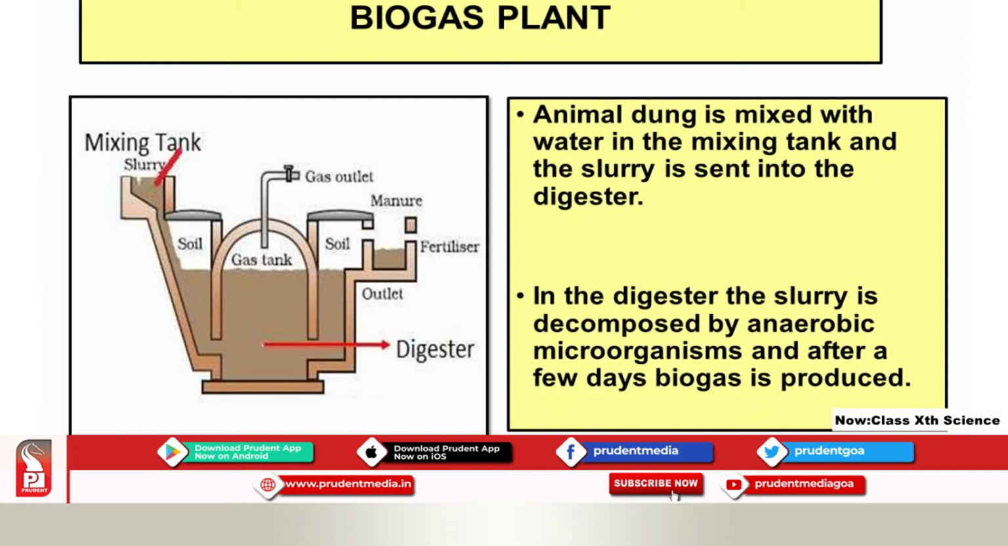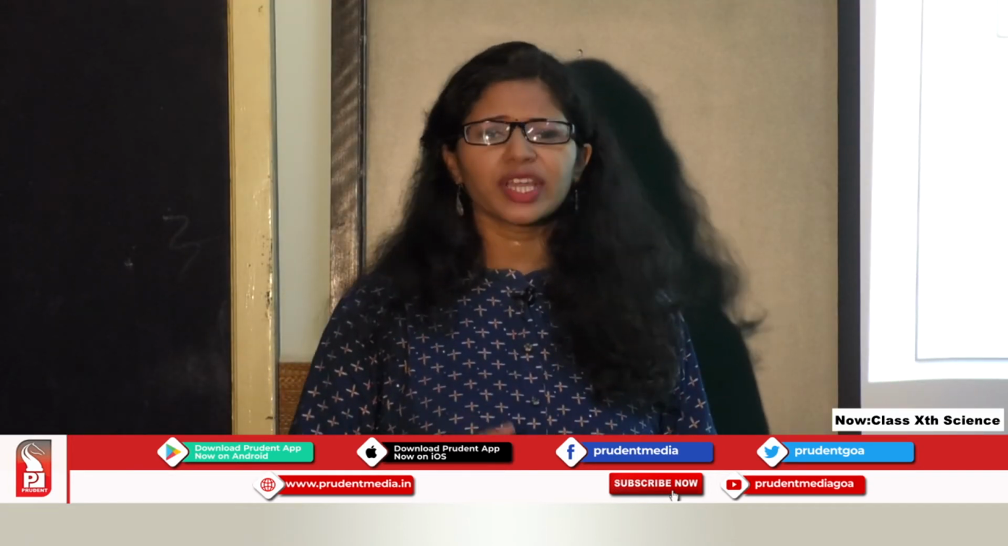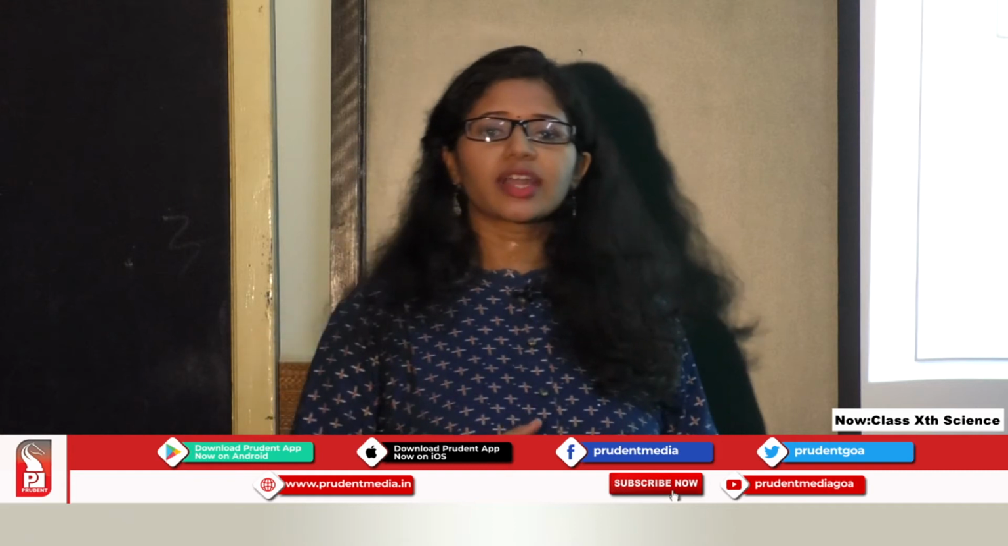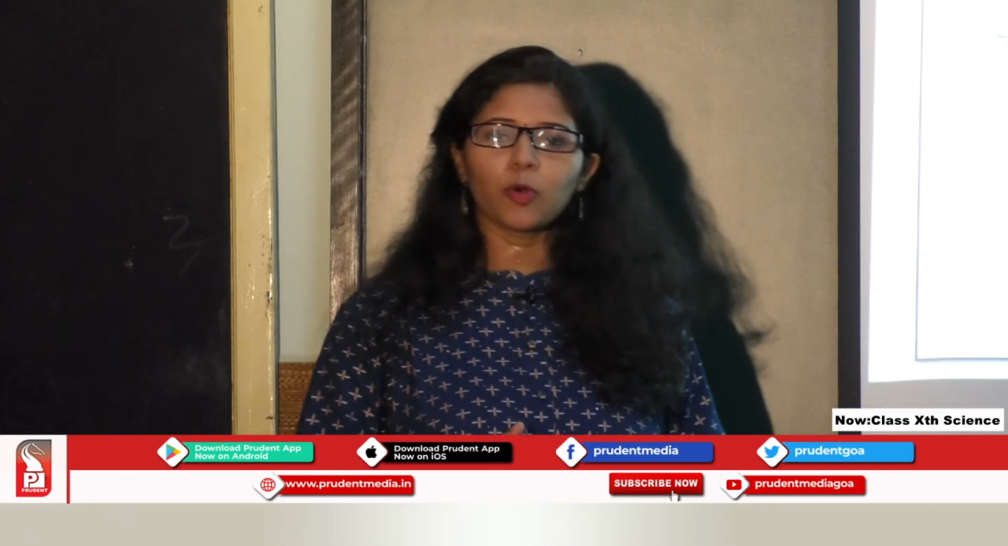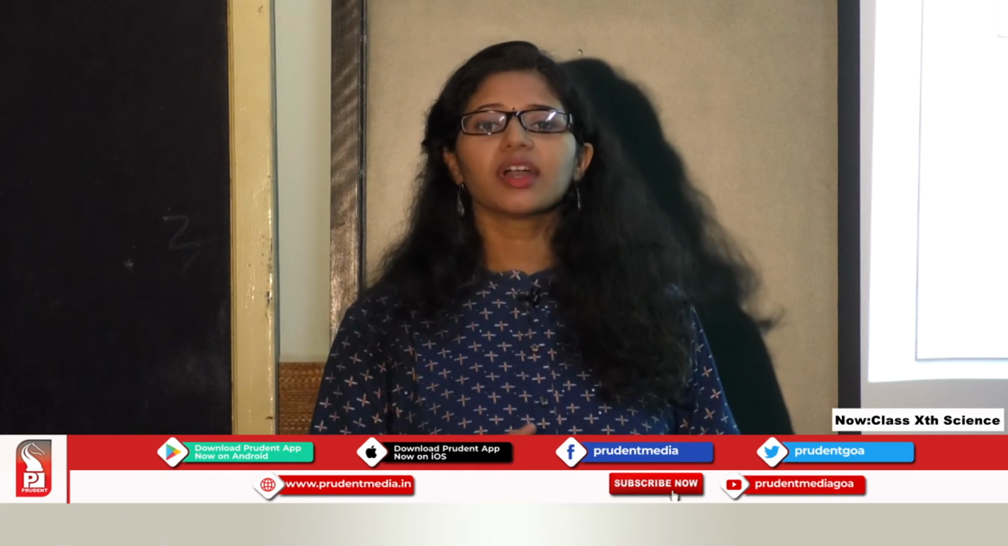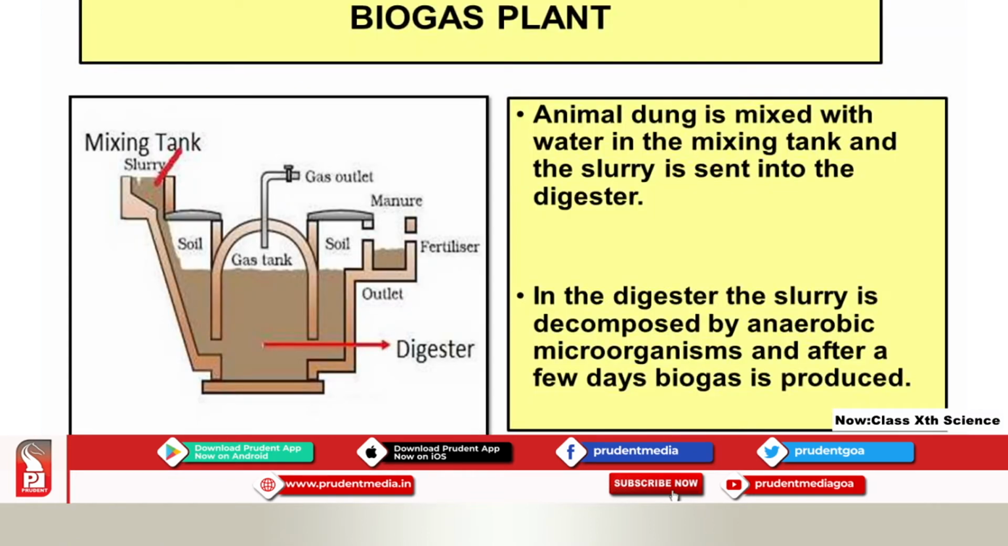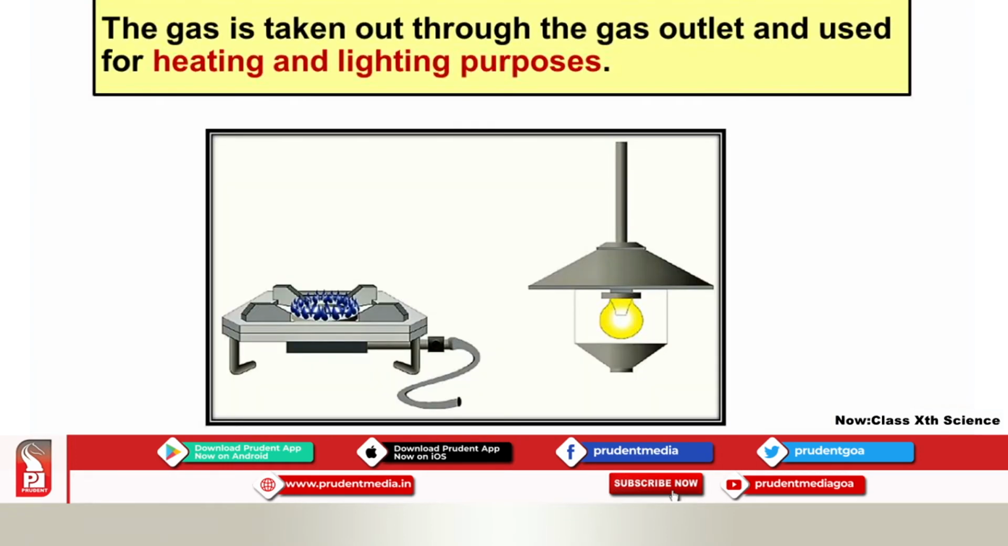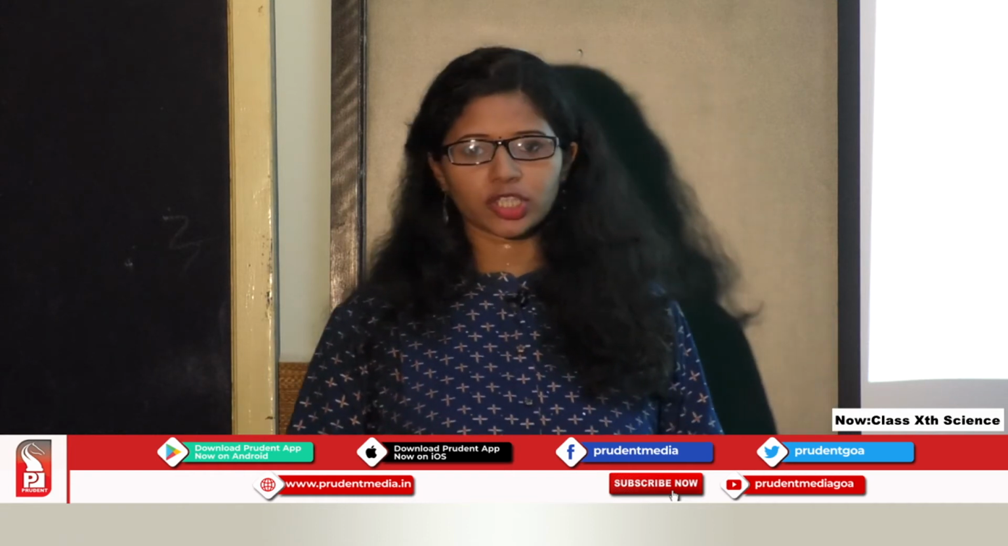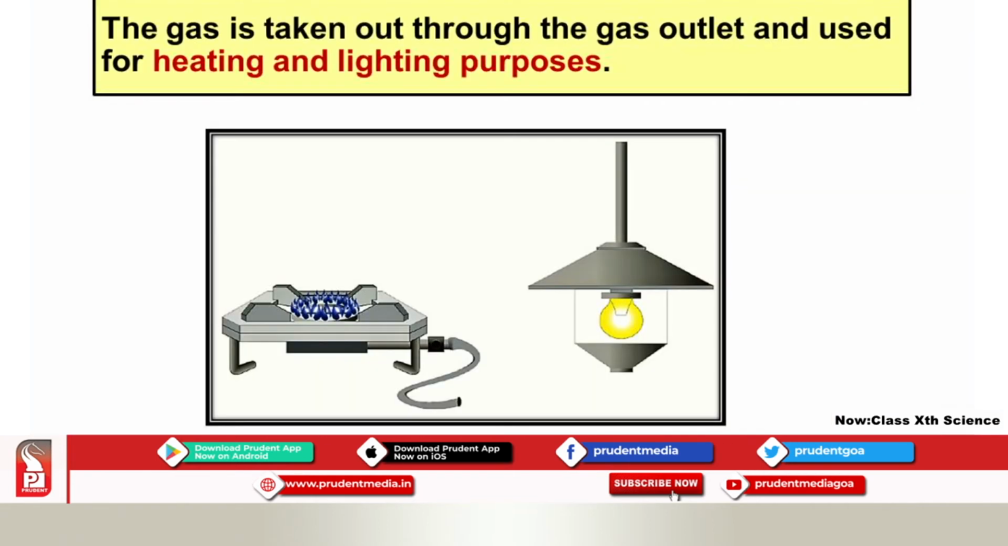In the digester, the slurry is decomposed by anaerobic microorganisms and after a few days biogas is produced. So in the digester there are very fine microbes which decompose this slurry. They are anaerobic microbes which decompose the slurry and produce biogas after a few days. Now the gas is taken out through the gas outlet and it is used for heating and lighting purposes. So the use of this biogas is very important.